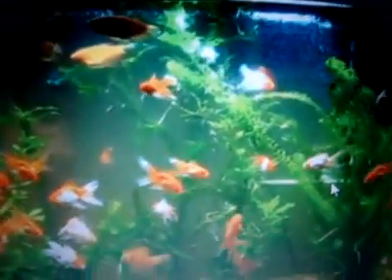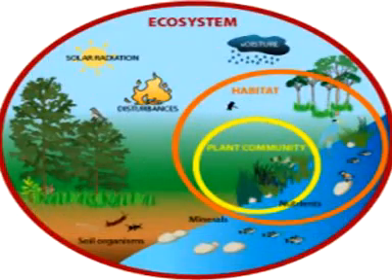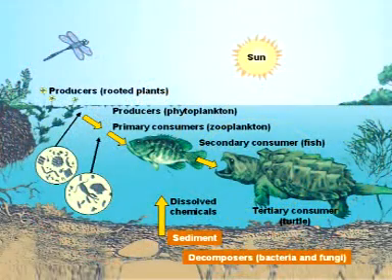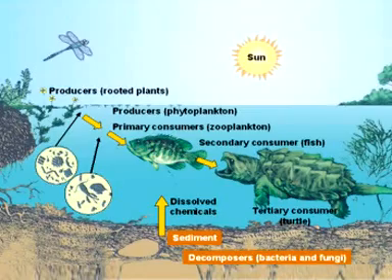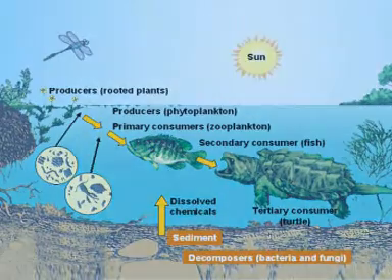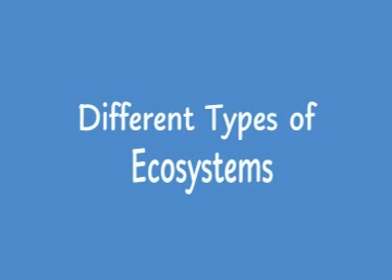It is an ecosystem. Yes, aquarium is a man-made ecosystem. What is an ecosystem? Ecosystem represents an interrelationship between biotic and abiotic components in an environment. We will study about an ecosystem in detail. Let us study about an ecosystem in detail.